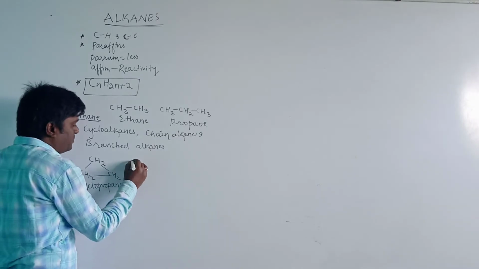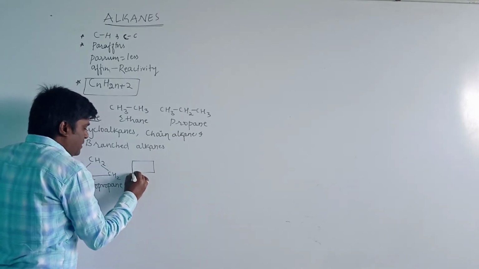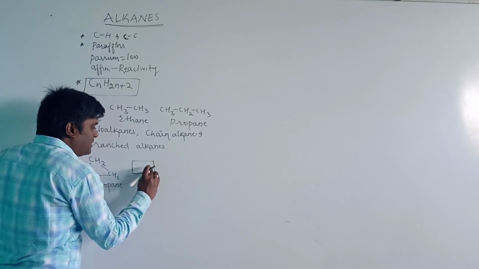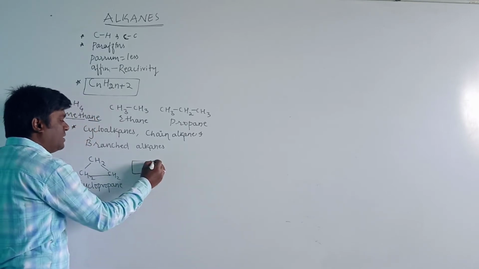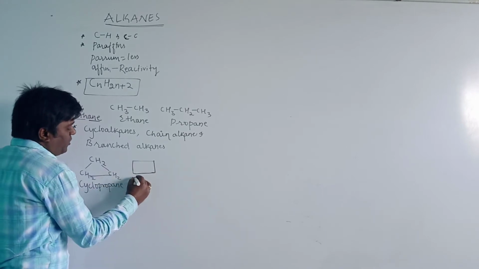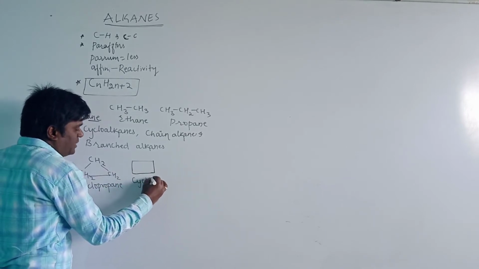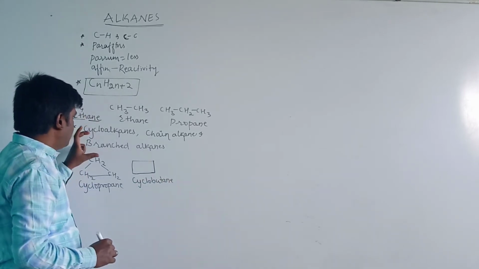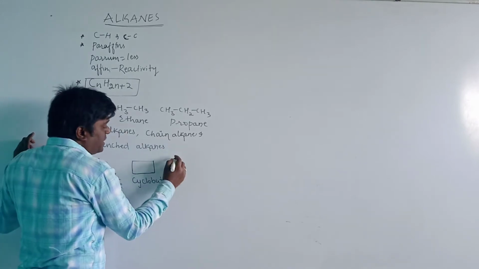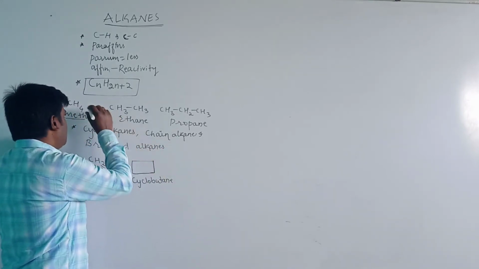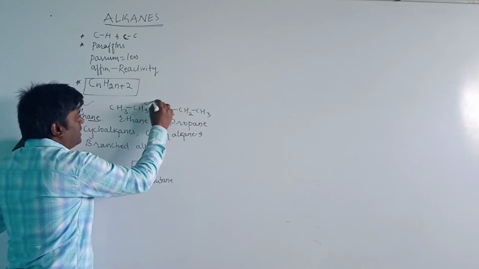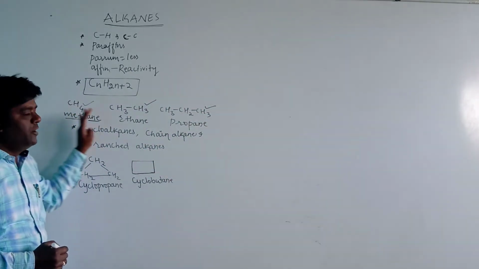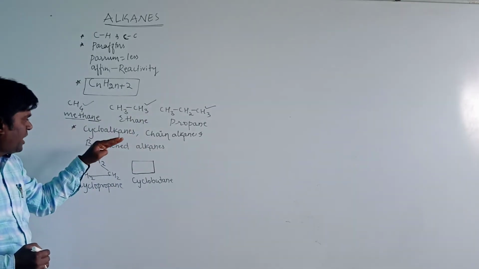Let us see another example. It contains carbon-carbon single bonds and is present in ring form, so it is a cycloalkane. The name for this compound is cyclobutane. These are the cycloalkanes. Then let us see the chain alkanes which are present in a straight chain. We have seen methane, ethane and propane; these are the chain alkanes.